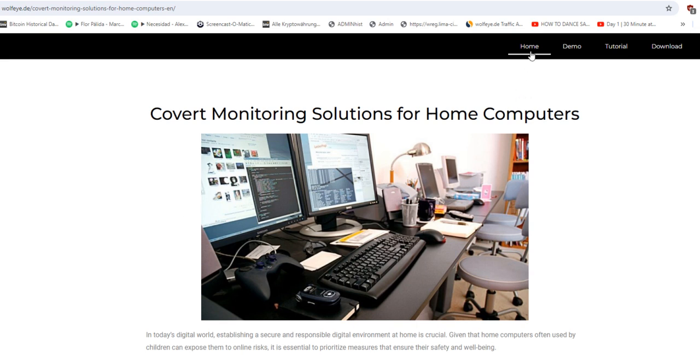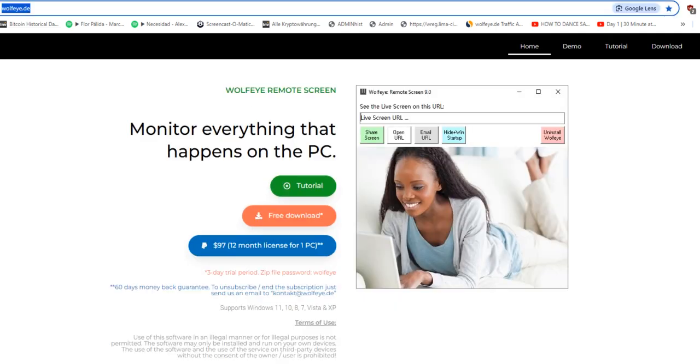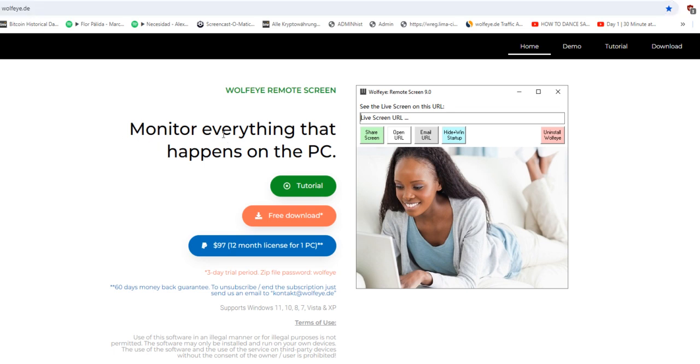Wolfi Remote Screen. You can download it from our website here on wolfi.de. Basically, Wolfi Remote Screen is a software that you install on a target computer, and the minute you install it, it will share the computer screen, comparable to AnyDesk or TeamViewer. You will be able to see the live computer screen remotely without the user noticing anything. So it's a monitoring software that will show the live screen remotely.